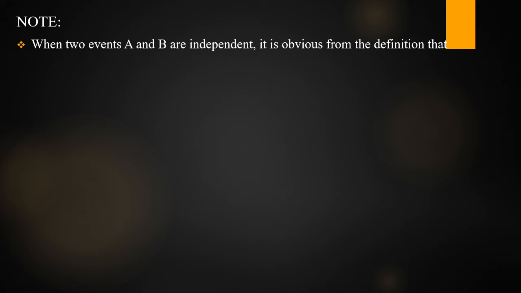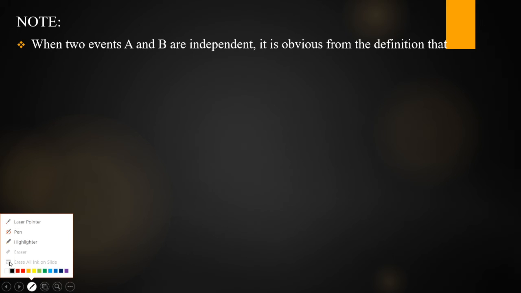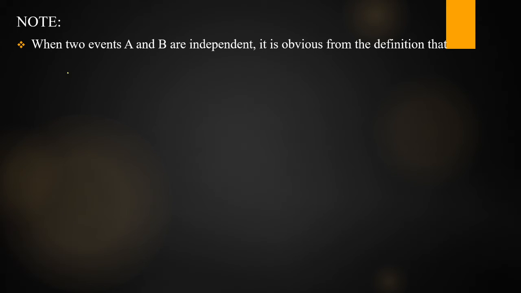Suppose two events A and B are independent. In this case, how do we write the conditional probability P of B given A?